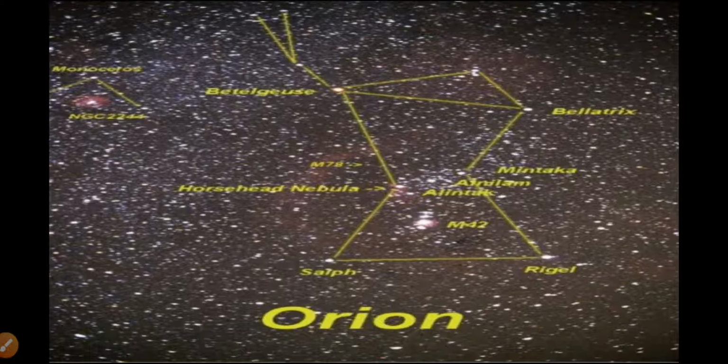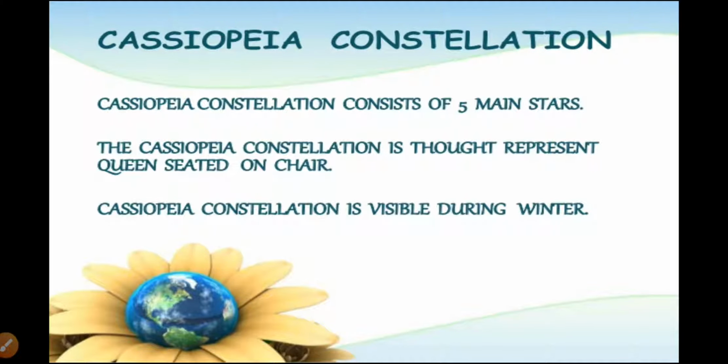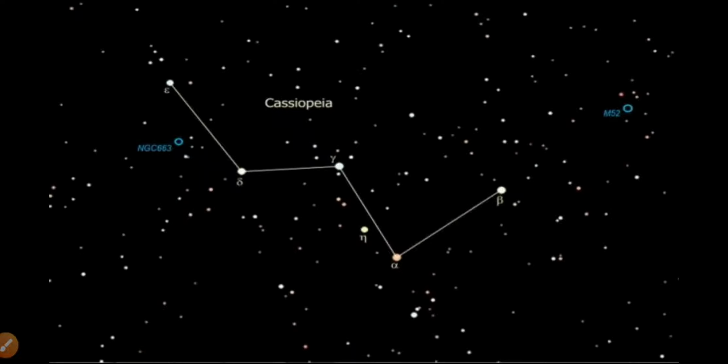If you see here, this is the picture of the Orion constellation, where the 7 or 8 stars are there, and here the brightest star is called Sirius. The next constellation is the Cassiopeia constellation. In this constellation there are 5 main stars, which represent a queen seated on a chair. It is also visible in the winter season. Here you can see the picture of the constellation.